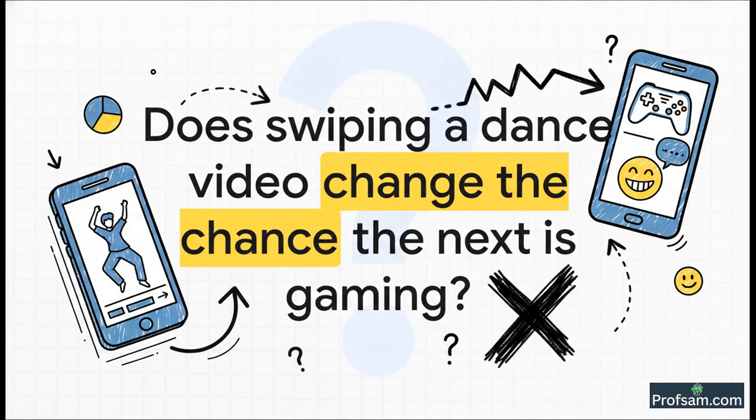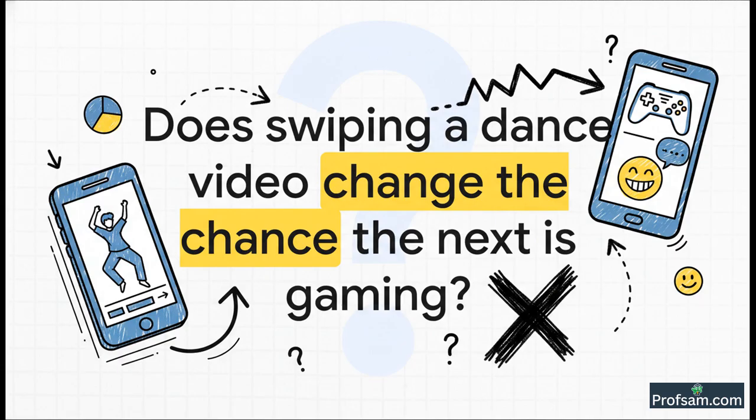Okay, just imagine this for a second. You're on your phone scrolling through YouTube Shorts. You swipe up, up, up. You just saw a dance video. Now, think about it. Does watching that dance video mean the next video is definitely going to be a gaming video? Of course not, right? The two events aren't really connected.